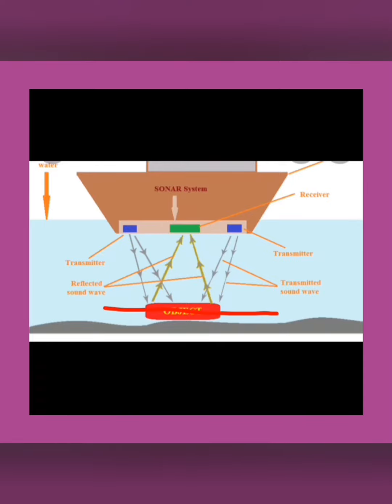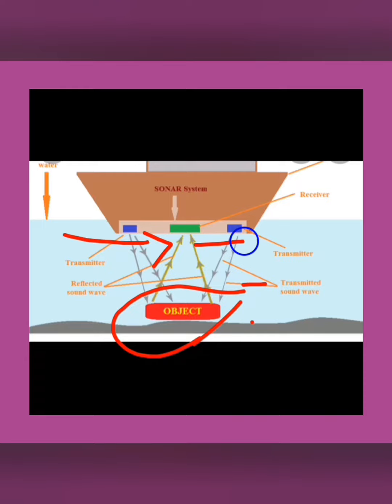Now when the ultrasonic waves are sent in all directions, they will be hit by an obstacle. This obstacle could be an enemy submarine inside the water, an iceberg, any huge rocks under the sea, a sunken ship, or an old ship. Anything it could be. Without getting hit by the obstacle, this ship has to travel.